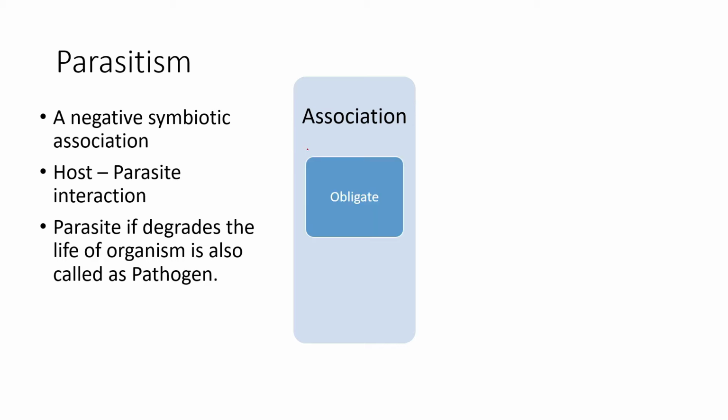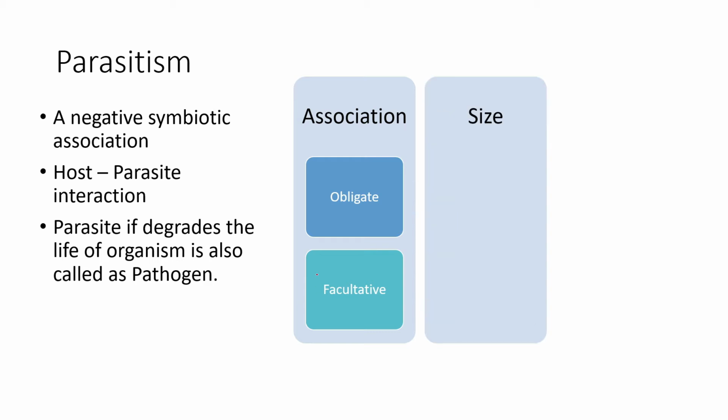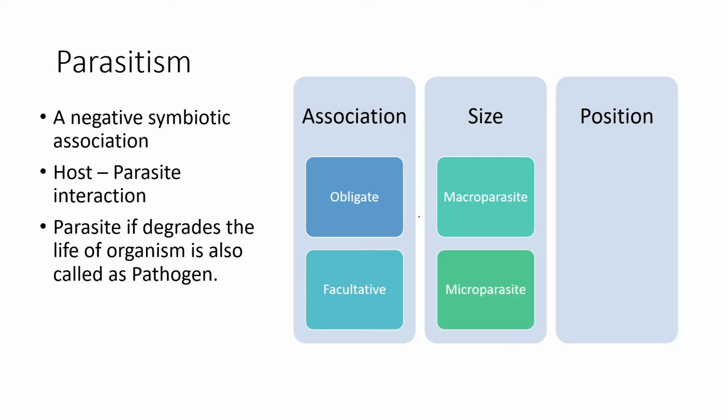Now, parasites are of different types also. It could be based on association, it could be obligate, or it could be facultative. Obligate parasites are those kind of parasites that depend on the host and cannot live without it. Whereas facultative parasites are those kind of parasites which can stay out of their host as well and can regulate their entire body systems. But they parasitize on different hosts in order to acquire resources. Okay, then there are different kinds of parasites on the basis of size. There are macroparasites which are huge in size, whereas the few are microparasites.